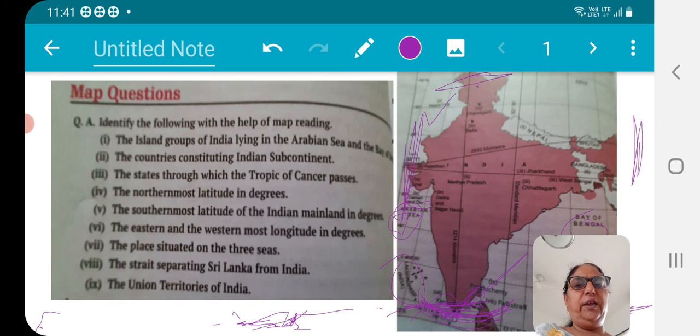Then my question number 9 is there, Union Territories of India. You have to identify the Union Territories of India. First you may go here, Chandigarh, right? Then Delhi. Then Dadra Nagar Haveli. Then the 4th one, Daman and Diu. Then the 5th one, Pondicherry in Tamil Nadu.